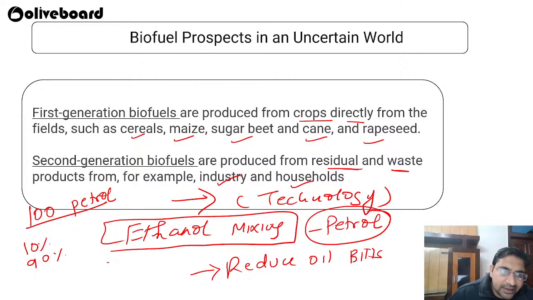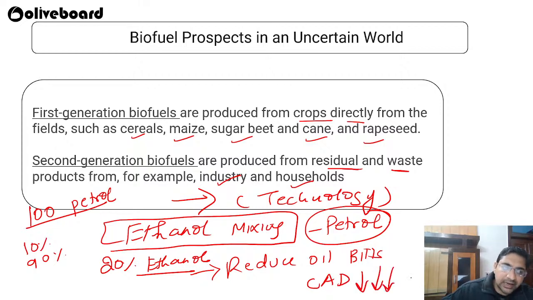Now our target is to achieve 20% mixing of ethanol, in order to reduce the oil bills that we are paying internationally, so that it will bring our current account deficit down. Because the less we import, the less we pay, right? So that is why we are also focusing on ethanol mixing.